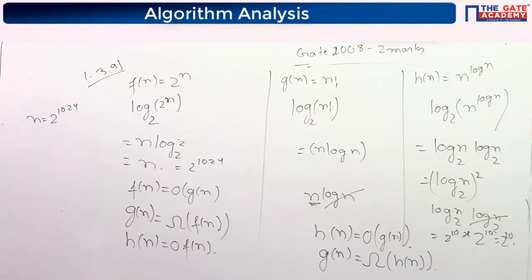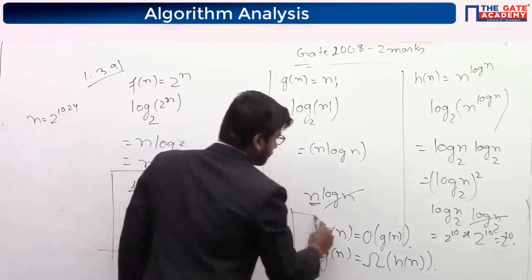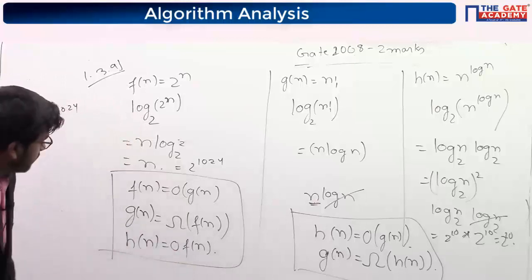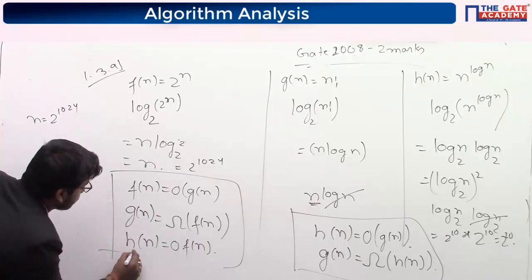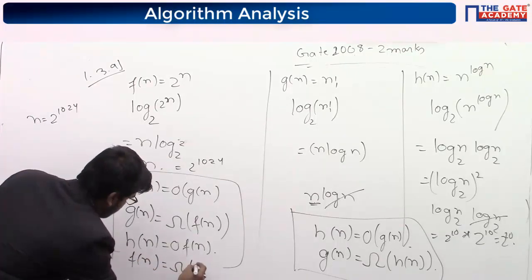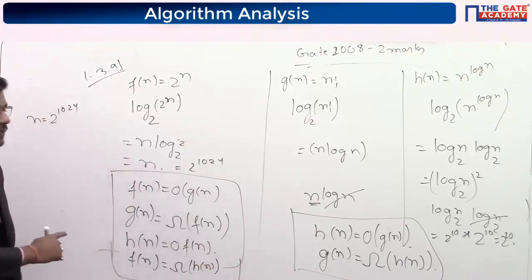Now see the options. Now you will be able to eliminate the options. Option A is saying that Fn is big O of Gn. See, is it clear till this point? How we concluded? Or here also in Hn and Fn in omega also we can write. Till this point, is it clear?